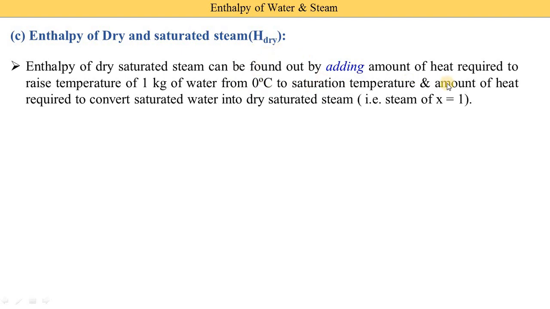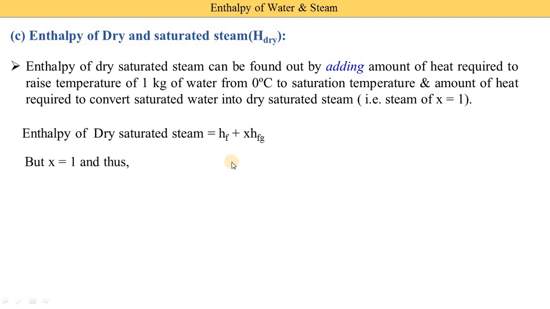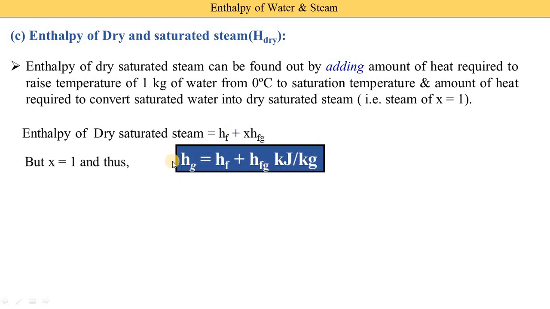Then the other part is the amount of heat required to convert saturated water into dry and saturated steam. We know that when the steam is dry and saturated, the dryness fraction is 1. For wet steam the dryness fraction is from 0 to 1. So enthalpy of wet steam is hf plus x hfg. For dry and saturated steam the dryness fraction is 1, so this x is replaced by 1. Thus we get this equation.